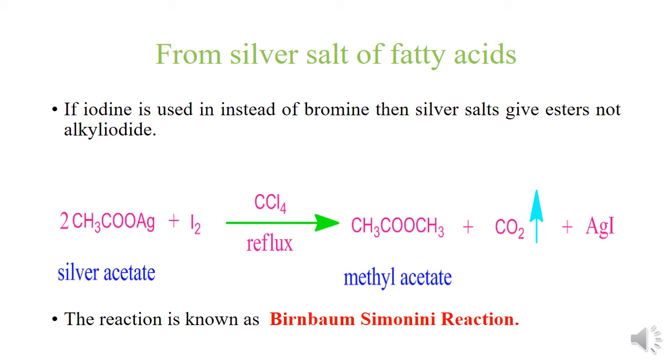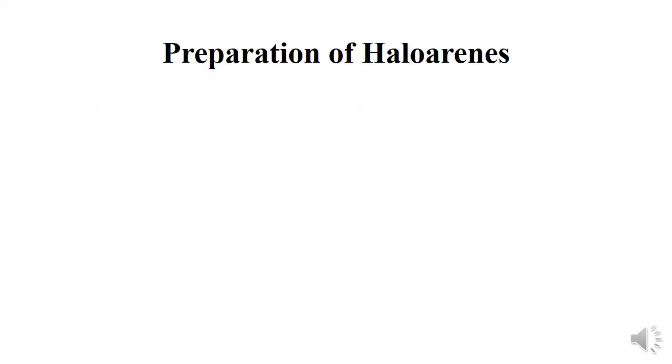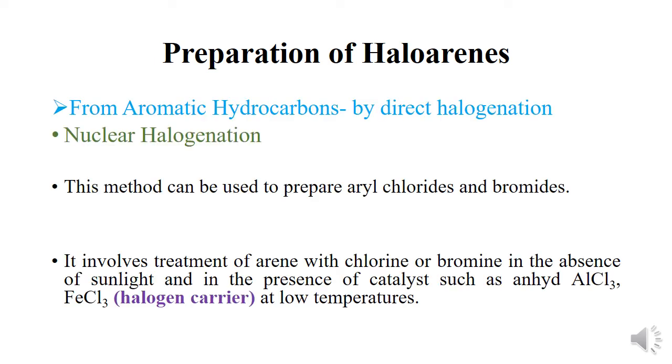So with this, the preparation of haloalkanes is complete. The next is the preparation of haloarenes. First is from aromatic hydrocarbons, that is by direct halogenation. Under this, first is nuclear halogenation.